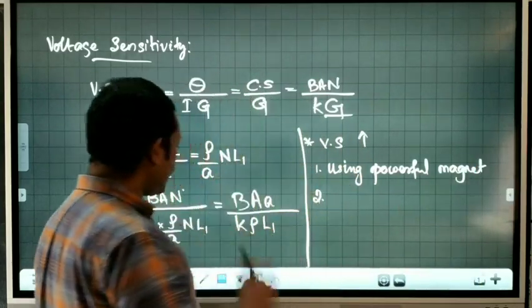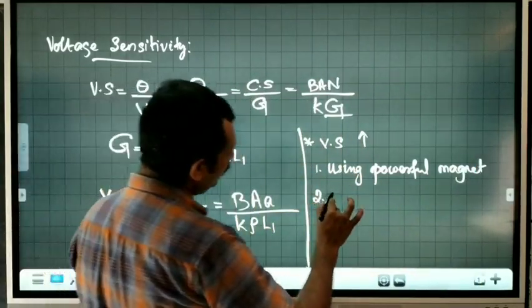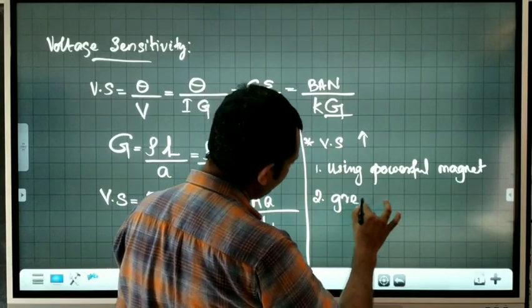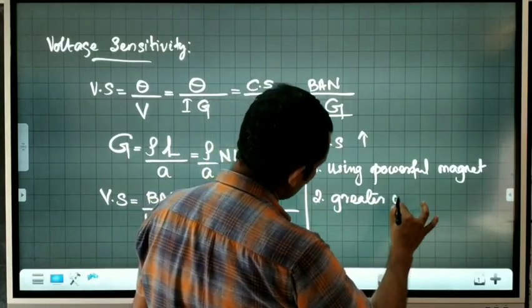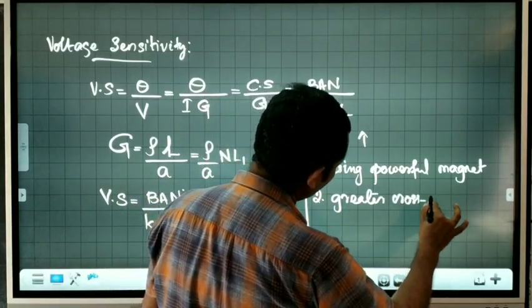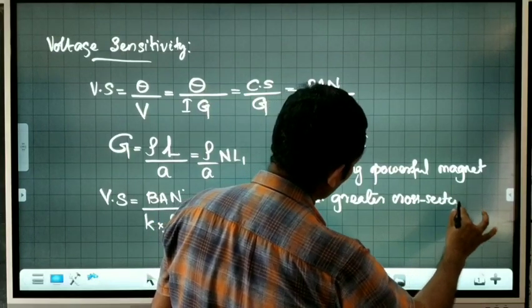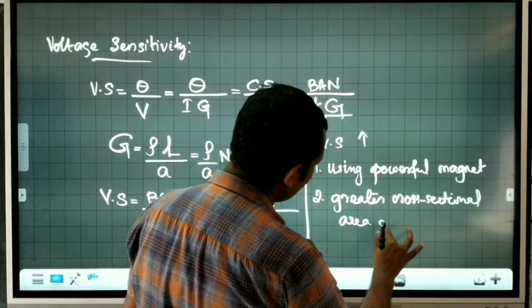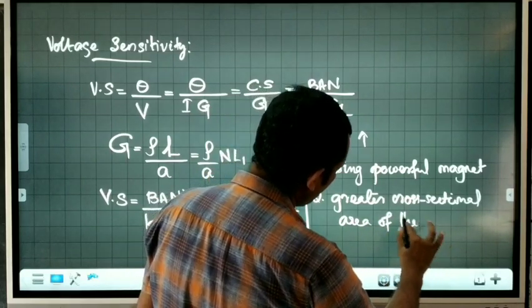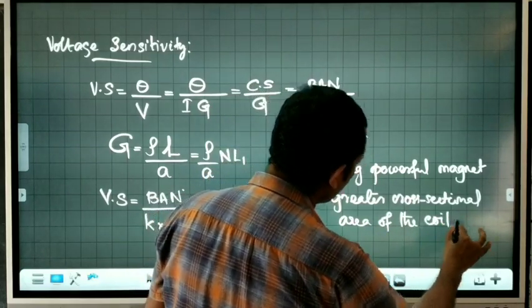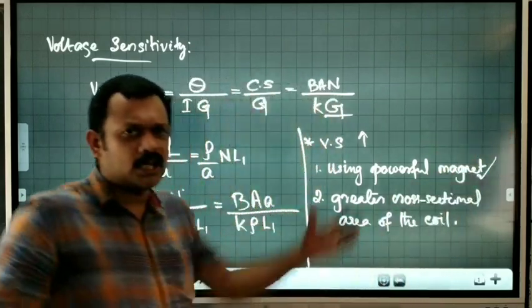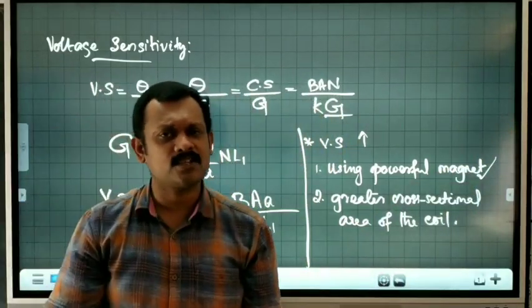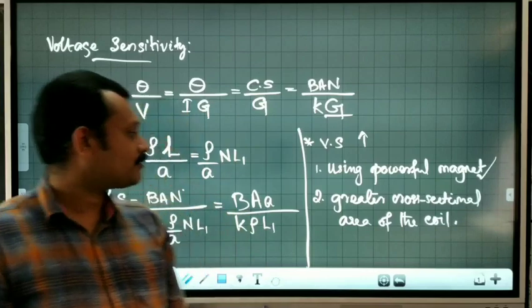The second way is a greater area of cross section of the coil. But generally the first one should be the appropriate one. The other things will always increase the size of the galvanometer, so we will not go for that.